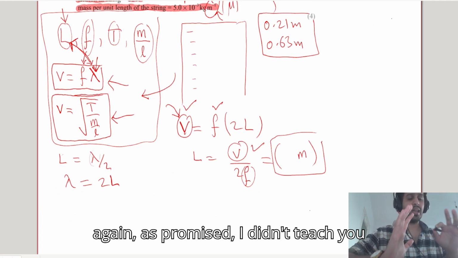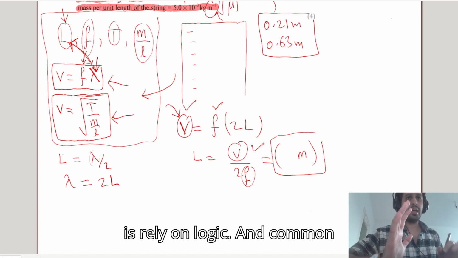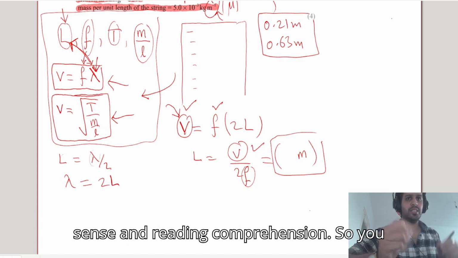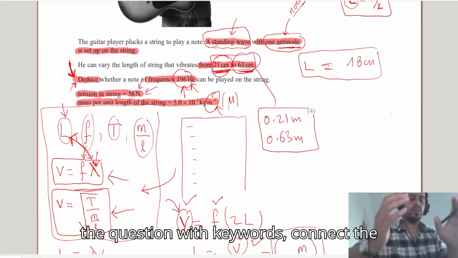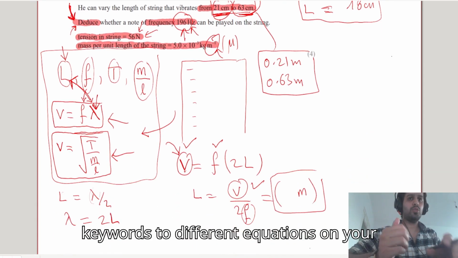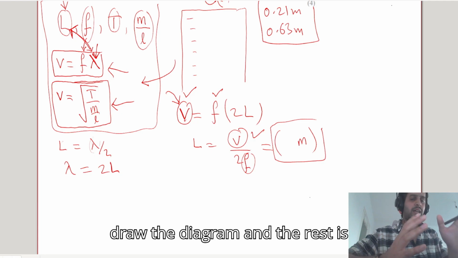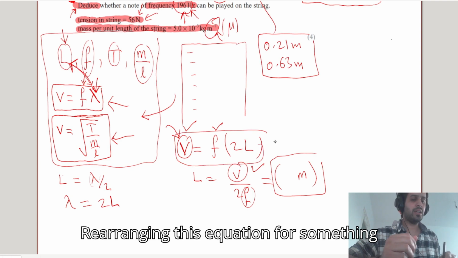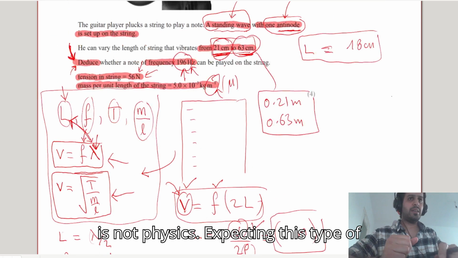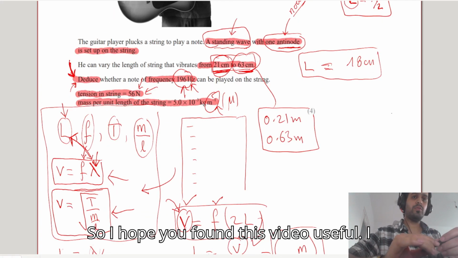Again, as promised, I didn't teach you any concept of physics. All we did is rely on logic and common sense and reading comprehension. You just have to read the question, connect the question with keywords, connect the keywords to different equations on your equation sheet or data booklet, and then draw the diagram, and the rest is just algebra. Rearranging this equation for something is not physics. Expecting this type of answer for this question is logic. It's not physics.